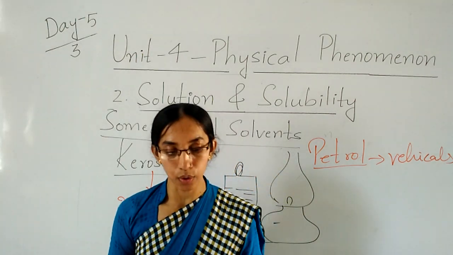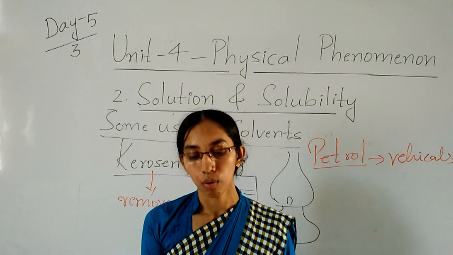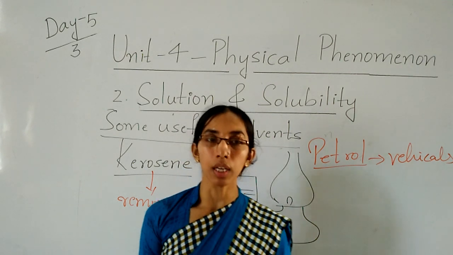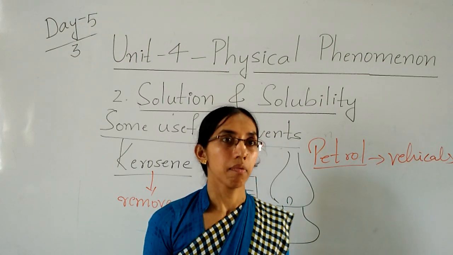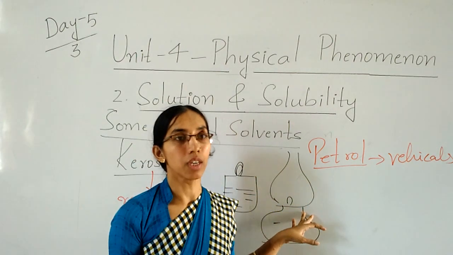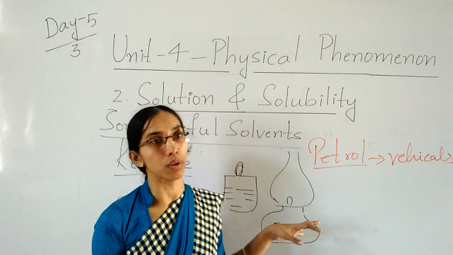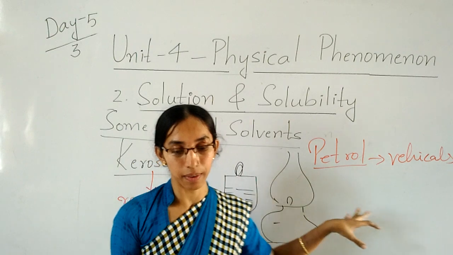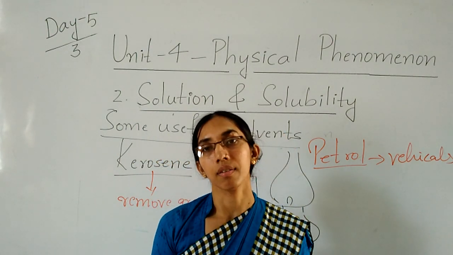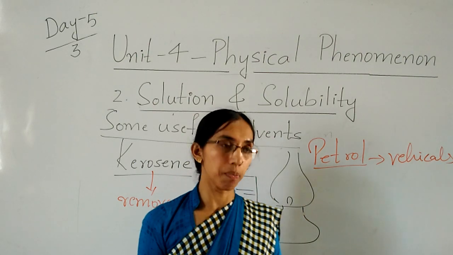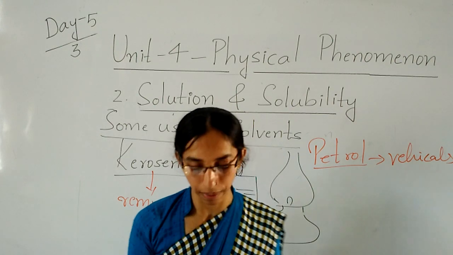When petrol is applied to a grease-stained cloth, wherever the grease has touched the cloth, what will the petrol do? Tell me, children. The grease on the cloth dissolves in it, and the cloth becomes clean. It becomes stain free.